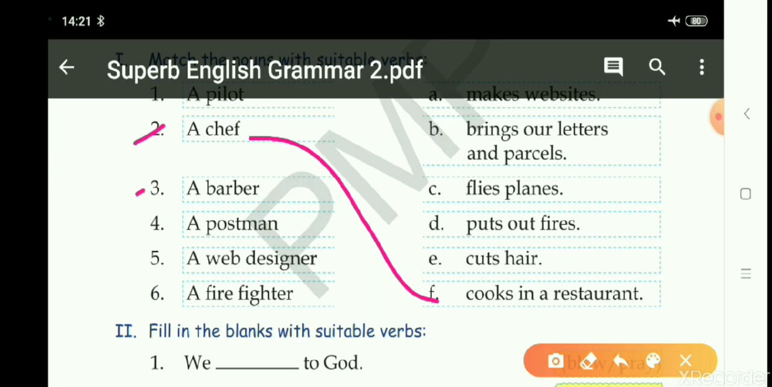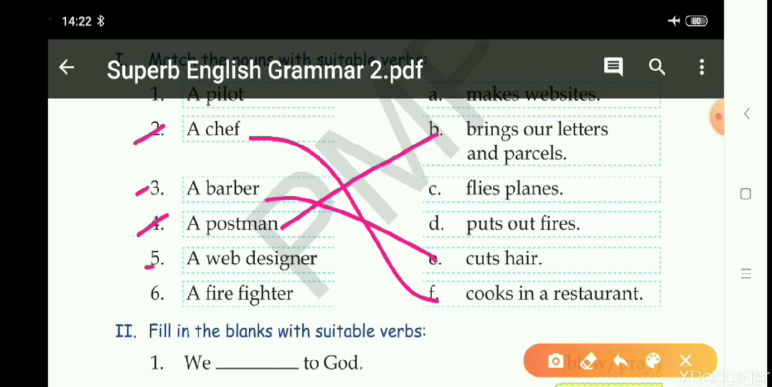Then number three, a barber. What does a barber do? What action does he do? He cuts hair. A barber cuts hair. So the action done by a barber is he cuts hair. Then number four, postman. What does a postman do? A postman brings our letters and parcels. Children, nowadays we don't see postmen, but earlier a postman used to bring letters and parcels. So a postman brings our letters and parcels.